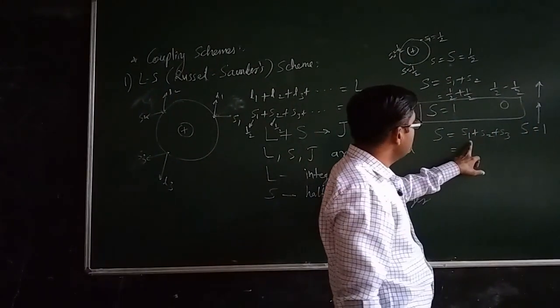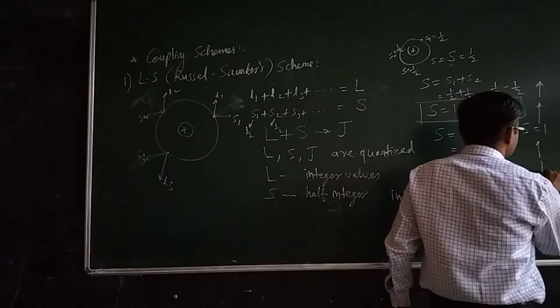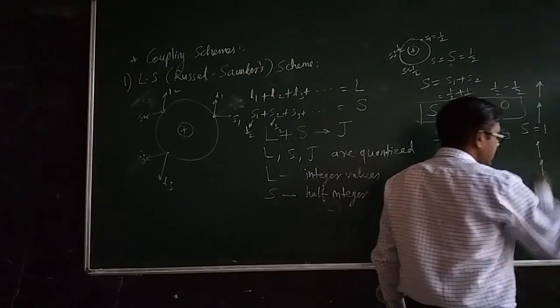Now if there are 3 electrons, then what will happen? It may happen that all the 3 electrons are oriented in the same direction.